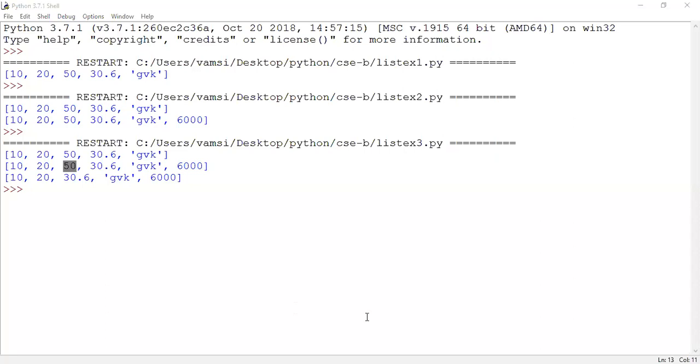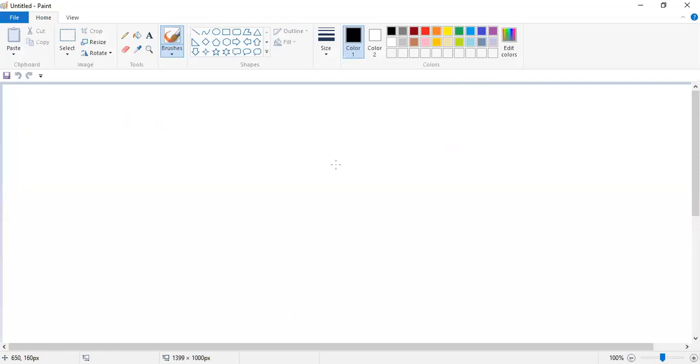Now, are you able to see the paint window? Please respond. No, sir. Is it visible now? Yes, sir.